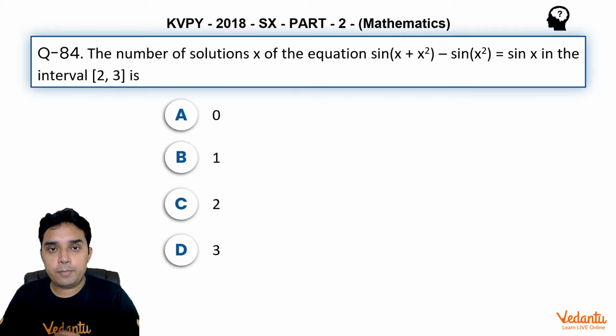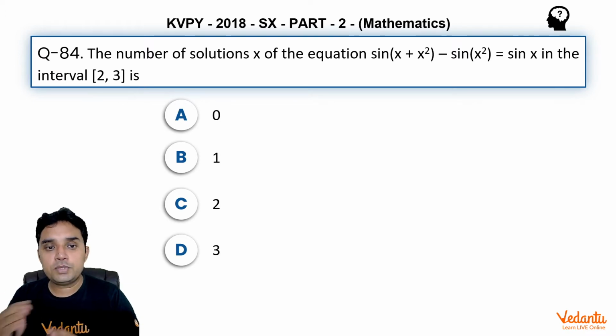We are discussing paper of KVPY 2018 SX stream. This is question number 84 of part 2 from the topic trigonometric equation. Question says the number of solutions x of equation sin x plus sin x square minus sin x equal to sin x square in the closed interval 2 comma 3 is, and options are 0, 1, 2 or 3.